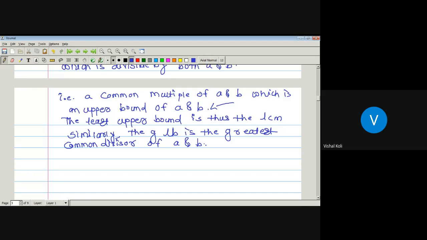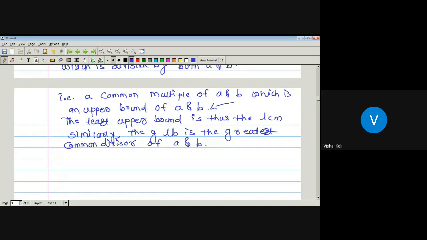If the relation is divisibility, it is very easy to find the least upper bound and greatest lower bound of any two elements belonging to that poset. But if we have to find all the upper bounds and all the lower bounds, then we have to find all the common divisors of the two elements A and B and all the common multiples of A and B, and from that we choose the greatest one and the least one. Then we will get the corresponding LCM and GCD, the LUB and GLB.